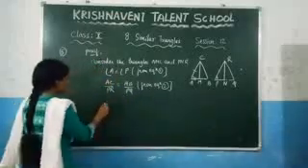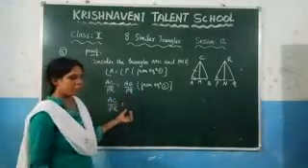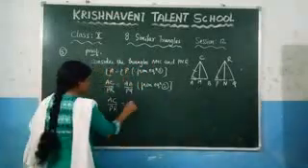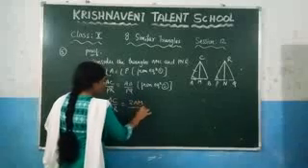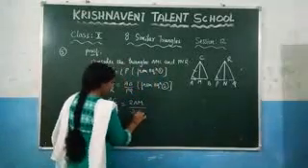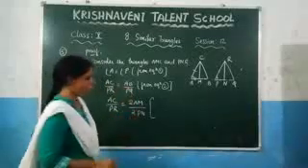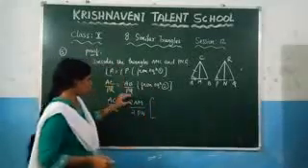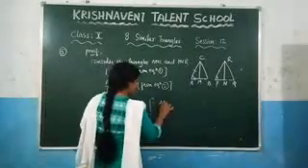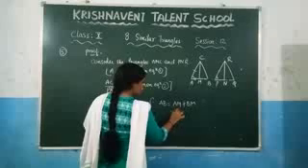So now write here, AC by PR is equal to, in place of AB we can write 2AM. So write it here 2AM. In place of PQ you can write 2PN. So write it here 2PN. Here you can write the condition why we have changed this one into this one. Since I am writing only for the numerator, similarly you can write for the denominator. So here since AB is equal to AM plus BM and it is equal to AM